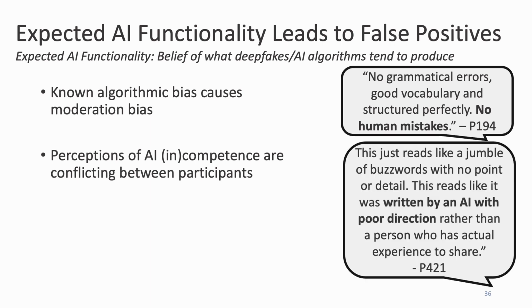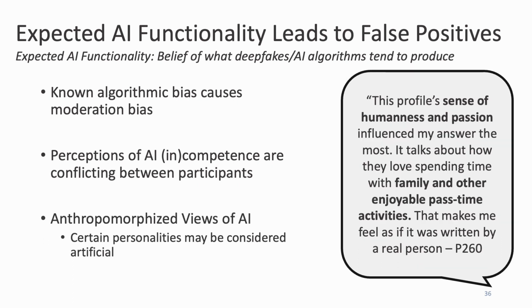For instance, one participant notes that a profile is too perfectly structured and doesn't have any mistakes, a clear sign of an algorithm. However, another participant notes that a profile appears to be rambling, another clear sign of an algorithm. Thus, it's unclear whether any profile can be wholly trusted. Lastly, the anthropomorphization of AI has led to some personalities to be considered more artificial than others. In particular, profiles that feel like they are imbued with emotion or discuss topics related to personal life often appear as more human, in contrast to AI's cold, logical, and fact-driven nature. As a result, certain human personalities may be more likely to be considered artificial.